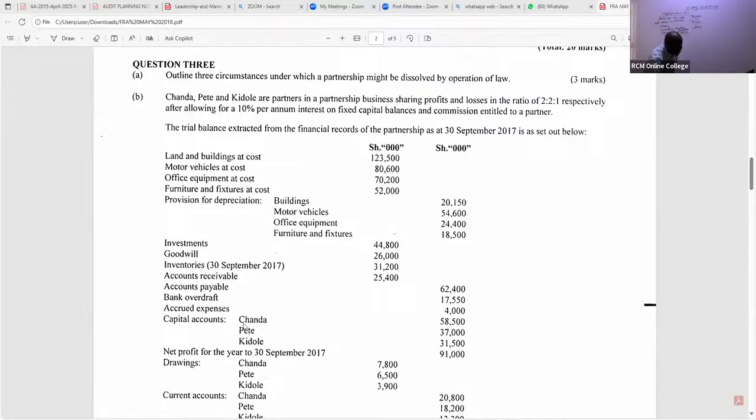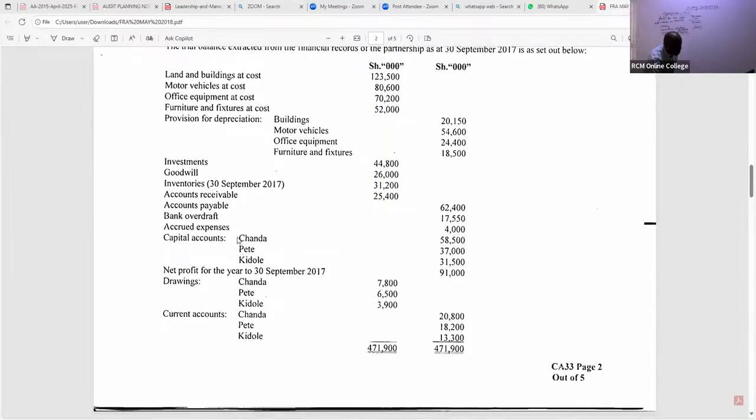When you come to capital accounts, you can see we have Chanda 58,500. You can either aggregate them or you do them separately. So Chanda is getting 10% of 58,500. Pete is getting 10% of 37,000. Then we have Kidole. Kidole is getting 10% of 31,500. So what amount do we have here? We have 5,850 in brackets, 3,700 in brackets, 3,150 in brackets like that.